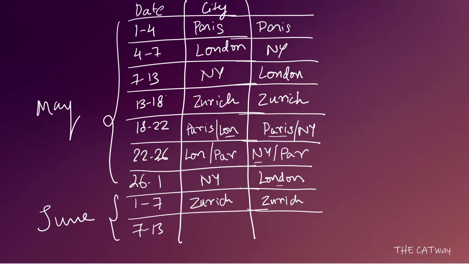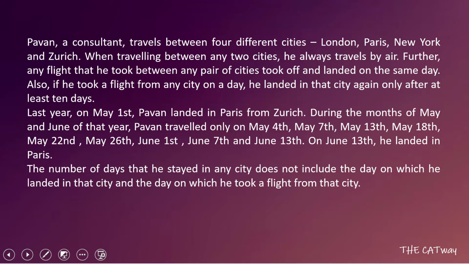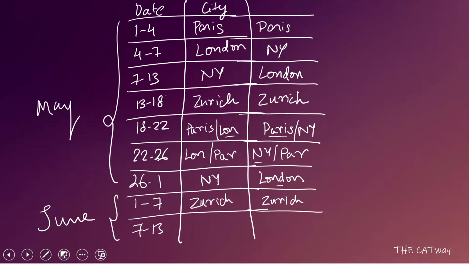It is said in the question that on June 13 he landed in Paris. So if on June 13 he landed in Paris, that means he did not go to Paris on June 7th. So in this case it will be London, and in this case it will be New York. I hope this is clear. How did we get to this set? So this is a complete solution. Now we can move towards the questions.